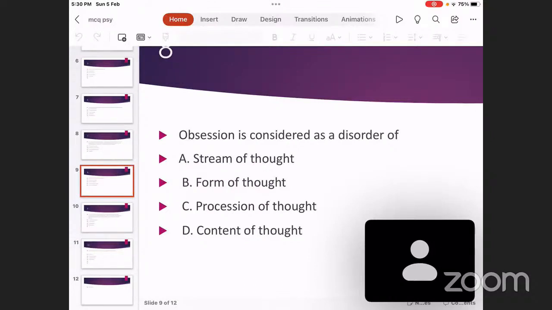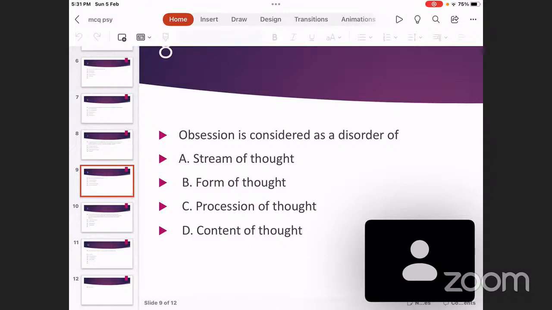We can regulate and control our thoughts. But obsession is a repetitive, intrusive, unpleasant thought, which is intruding into your mind, even without your awareness, even without your desire. You know that that thought is false, it is baseless, but still you are unable to get it out of your system. So obsession is a disorder of possession of thought.